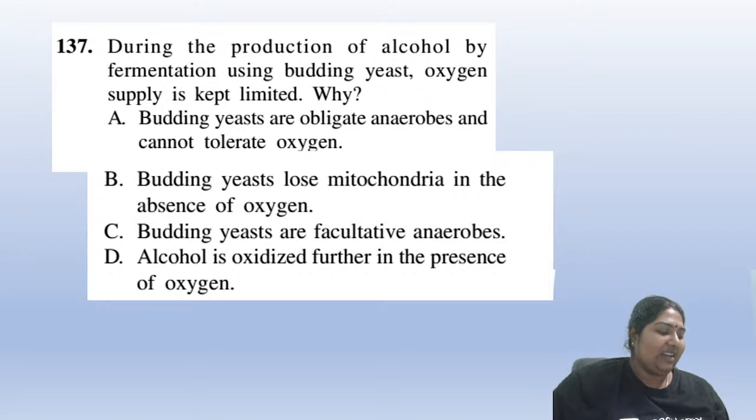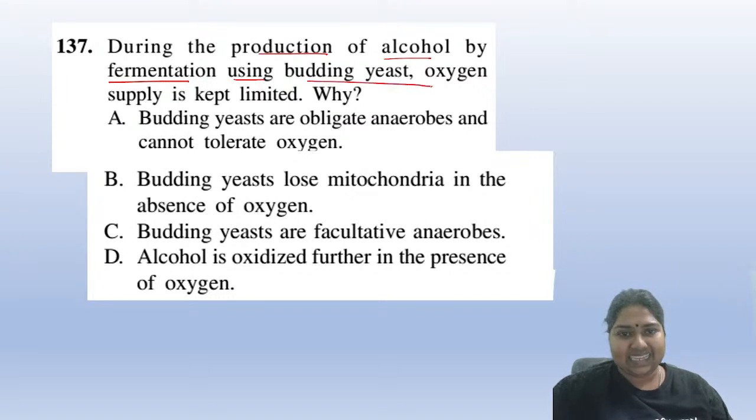Got it? Okay, so let us do a question on this. During the production of alcohol by means of fermentation using budding yeast, the oxygen supply is limited. Why? Is it a fact that budding yeast are obligate anaerobes, so they cannot tolerate oxygen?